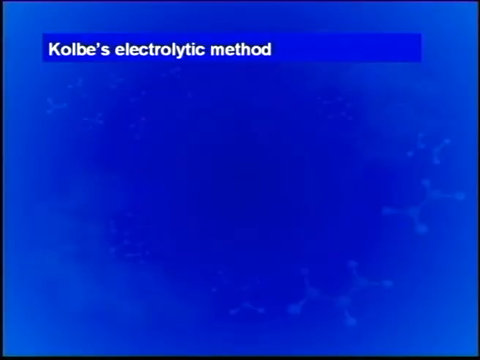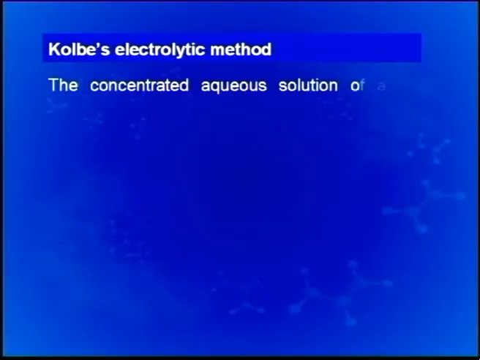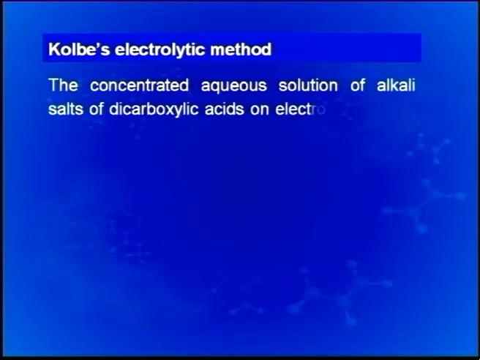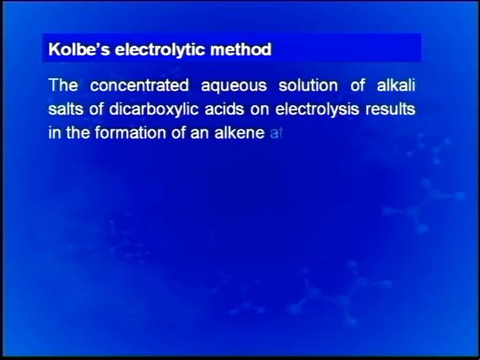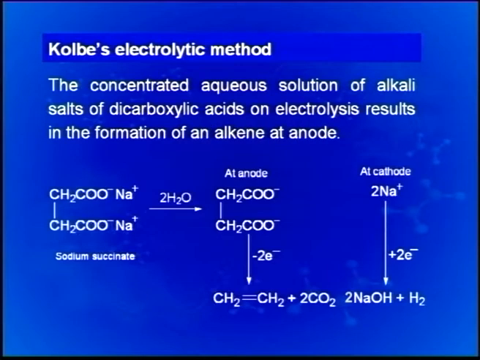Kolbe's electrolytic method is another interesting and important method. The reaction is carried out in a concentrated aqueous solution of alkali salts of dicarboxylic acids, which on electrolysis result in the formation of alkene at the anode. The reaction is shown here. Sodium succinate, 2 molecules of water are considered to be eliminated. The reaction at the anode is shown here, minus 2 electrons, leading to the formation of this alkene plus 2 molecules of carbon dioxide corresponding to the 2 carboxyl groups, while at the cathode sodium takes 2 electrons, and sodium hydroxide is obtained and hydrogen is eliminated.